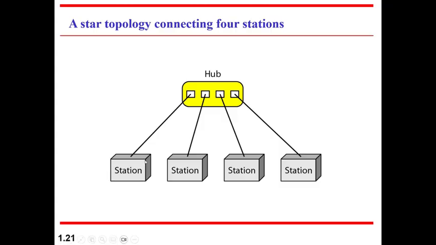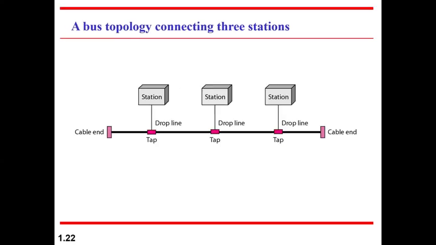And in a star topology, if one link fails, only that station will be disconnected from the network, but the rest will all still be working through the hub. If the hub fails, then all the stations will not be working. So coming to the third category, the bus topology.